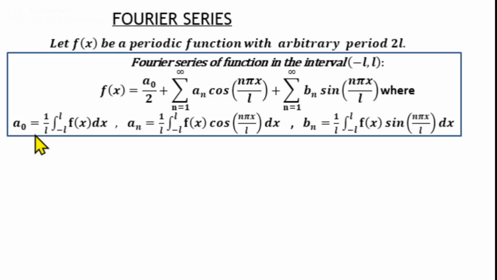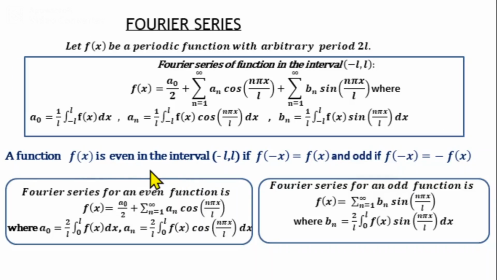a0 is given by 1/L integral from minus L to L f(x) dx. an is 1/L integral from minus L to L f(x) cos(n pi x/L) dx. bn is 1/L integral from minus L to L f(x) sin(n pi x/L) dx. Now suppose the function f(x) which is given to us is an even function. Then the value of bn will be 0, and for an even function the integral from minus L to L will be 2 times the integral from 0 to L.